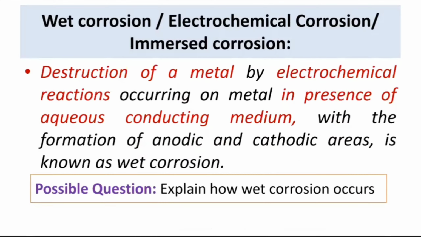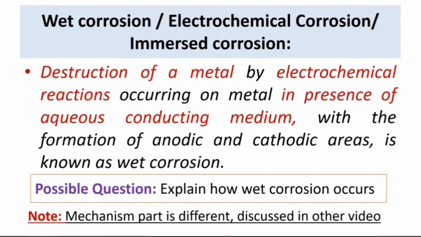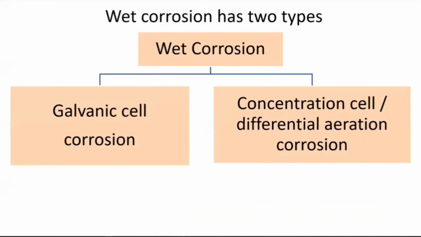So let us see here. The question may be to explain how wet corrosion occurs, which could be a theoretical question. Otherwise, specific questions will be asked. Remember that if the mechanism of wet corrosion is in your syllabus, then this part is different. This is not the mechanism part. We are just discussing how wet corrosion occurs. The mechanism part is somewhat different. So you should understand it properly.